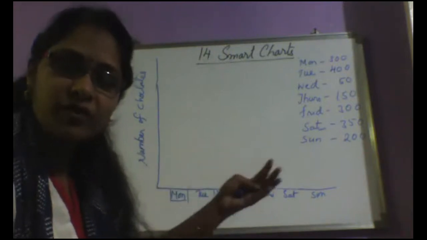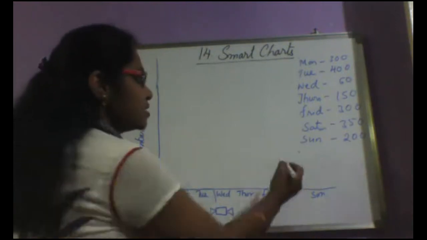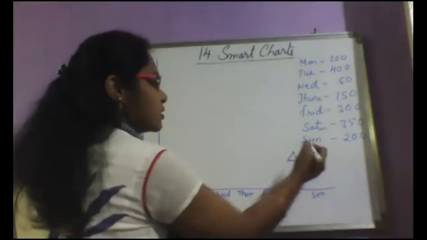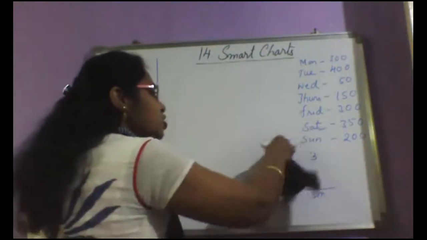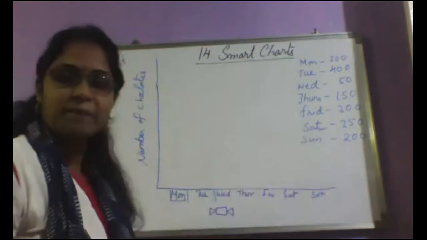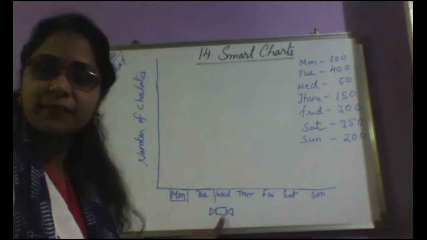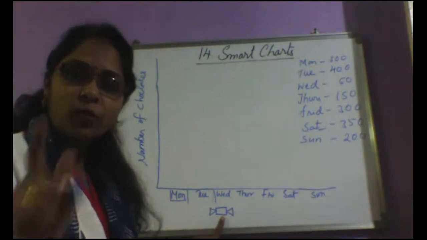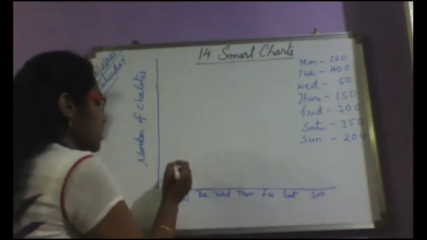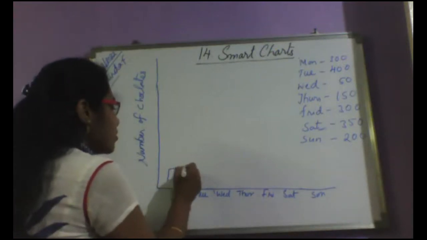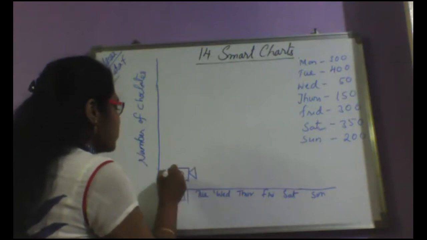How? The previous one, when you saw the chart, you saw that each triangle is telling about 3 children. Similarly, here, can I take each chocolate as 50 chocolates? Yes, ma'am. If I am drawing one chocolate, it means I am telling you about 50 chocolates. So Monday, if I draw a chocolate, this is representing 50 chocolates.